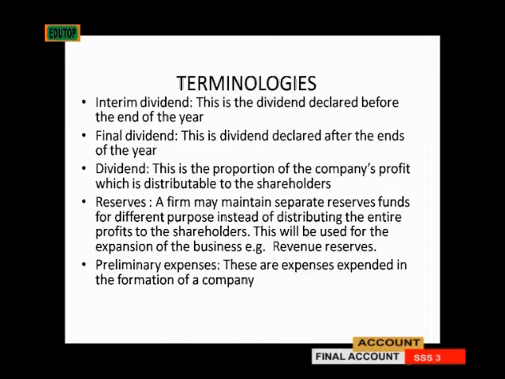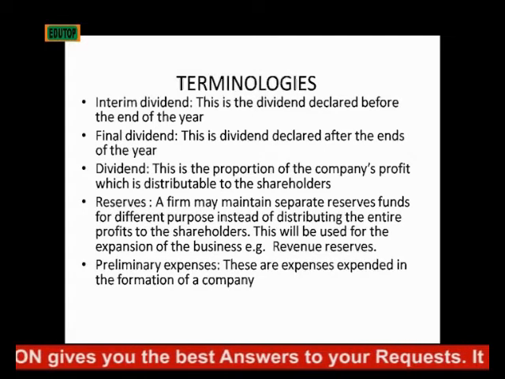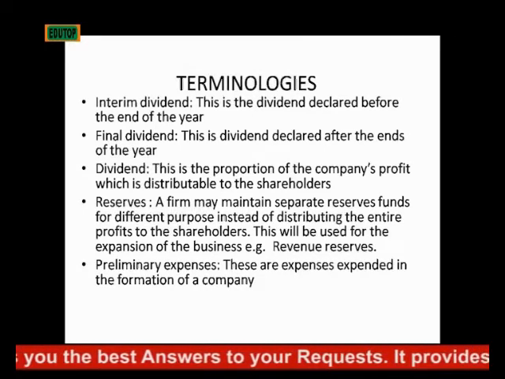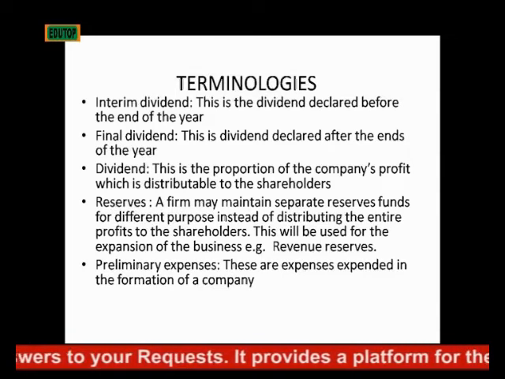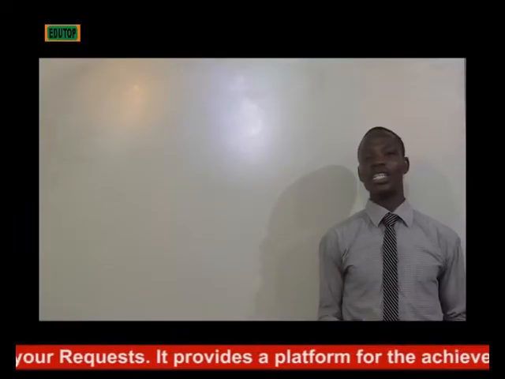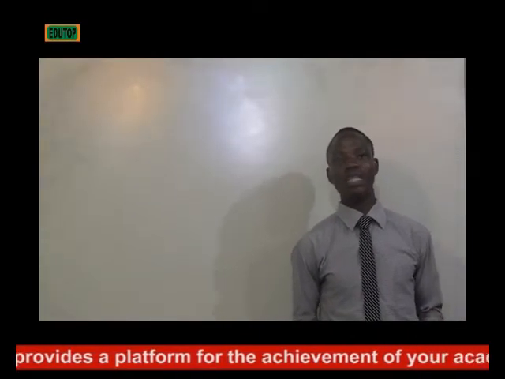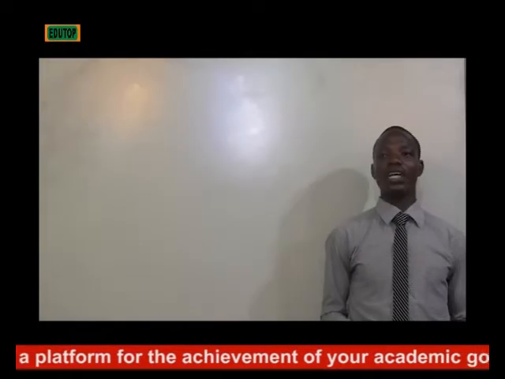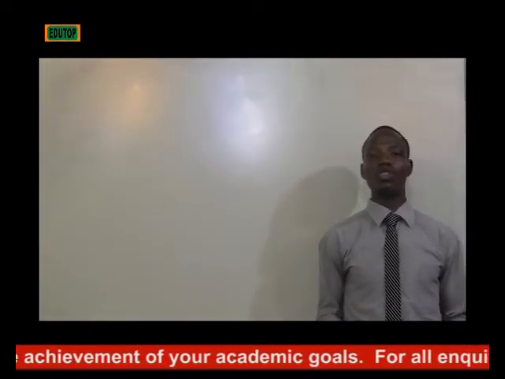They must have reserves from their retained earnings, which is the net profit at the end of the day. A firm will maintain separate reserve funds for different purposes instead of distributing the entire profit to the shareholders. And you know, as companies keep going, the only thing that cannot be a threat to the going concern of a company is profit. It is not expected of a company to distribute all those profits.